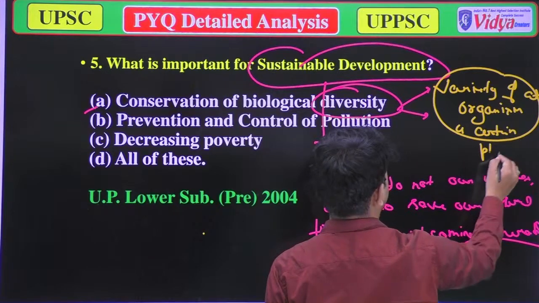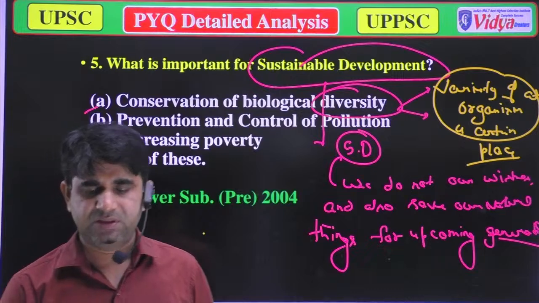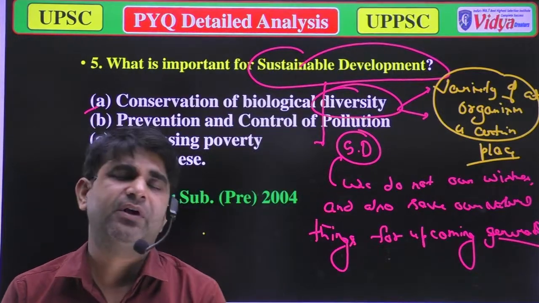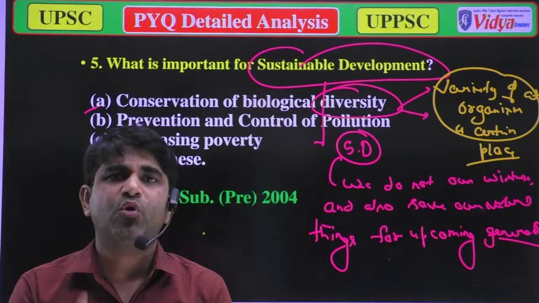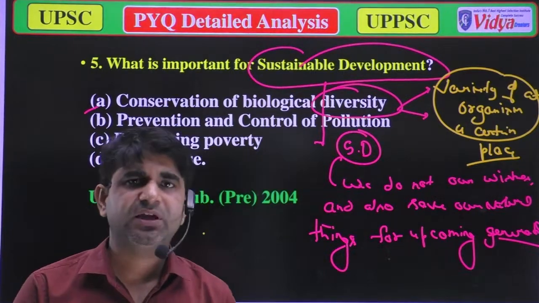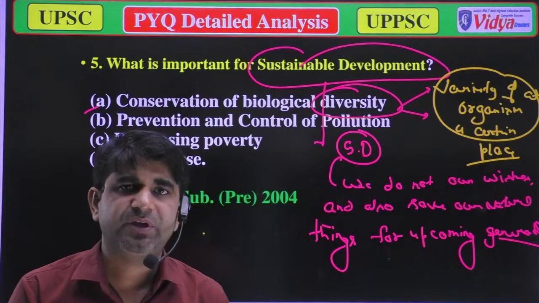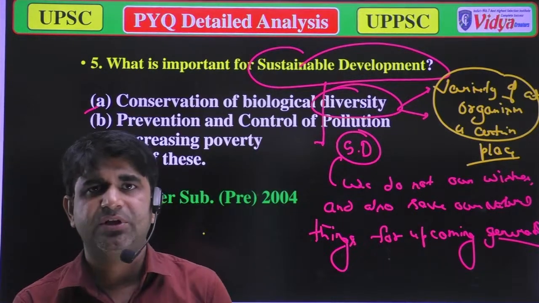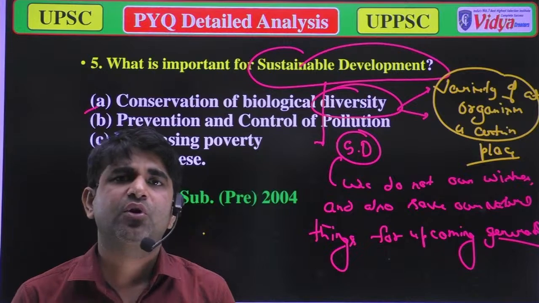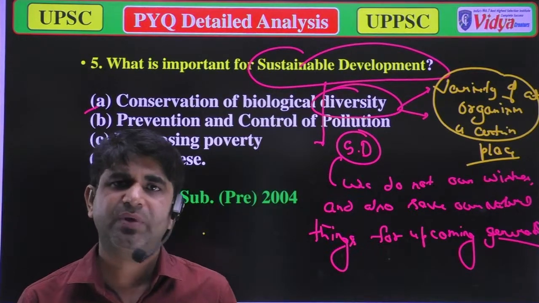If I provide you two options, a park or a jungle, which has more diversity, you will say the jungle, or the forest, has more diversity, because it has various types of species at a certain place, whereas parks do not have huge diversity, because they are man-made, and forests are natural.